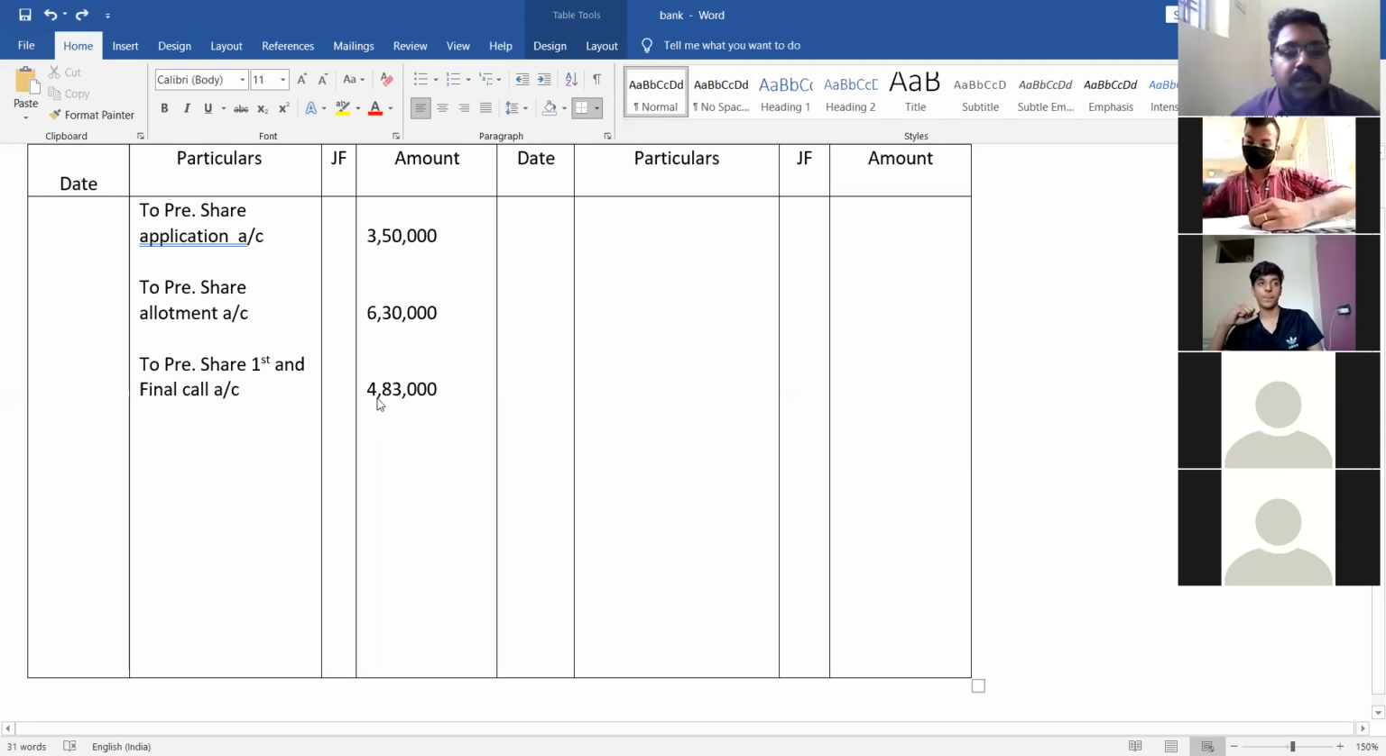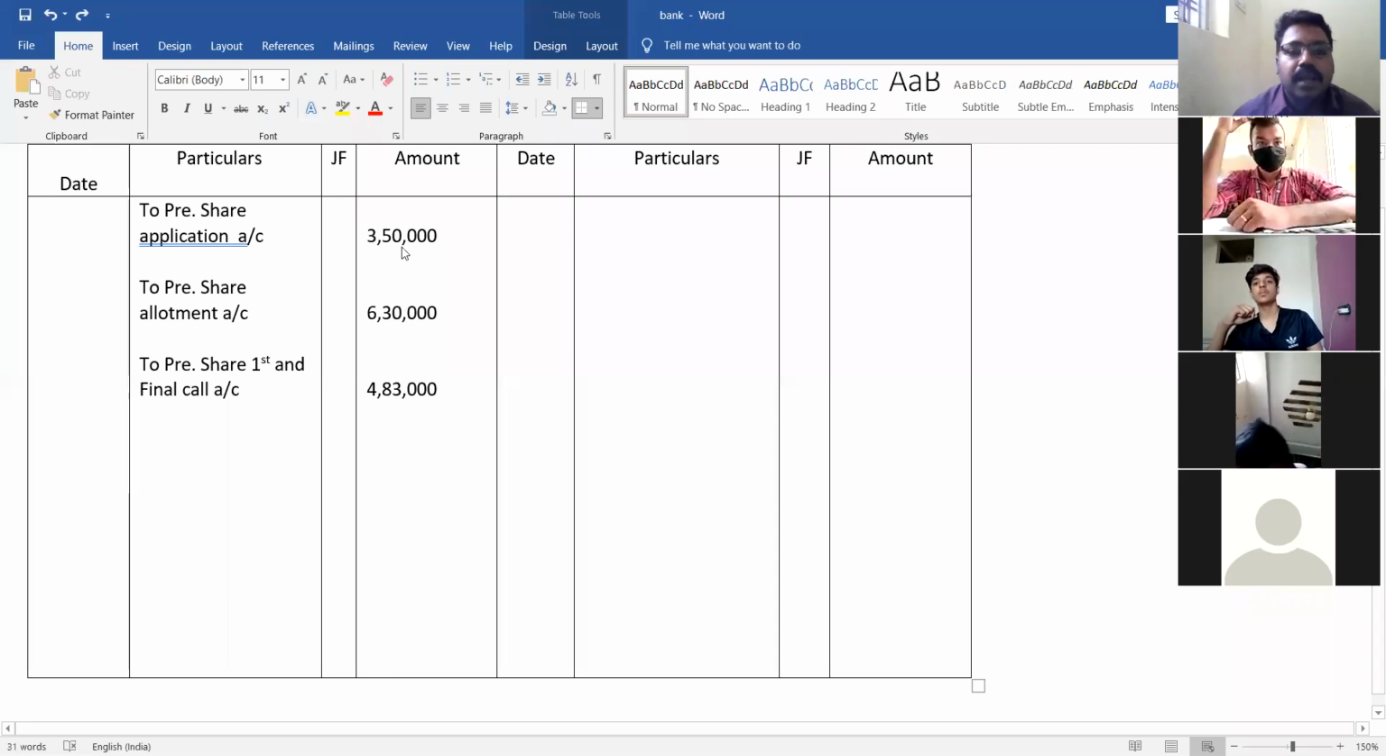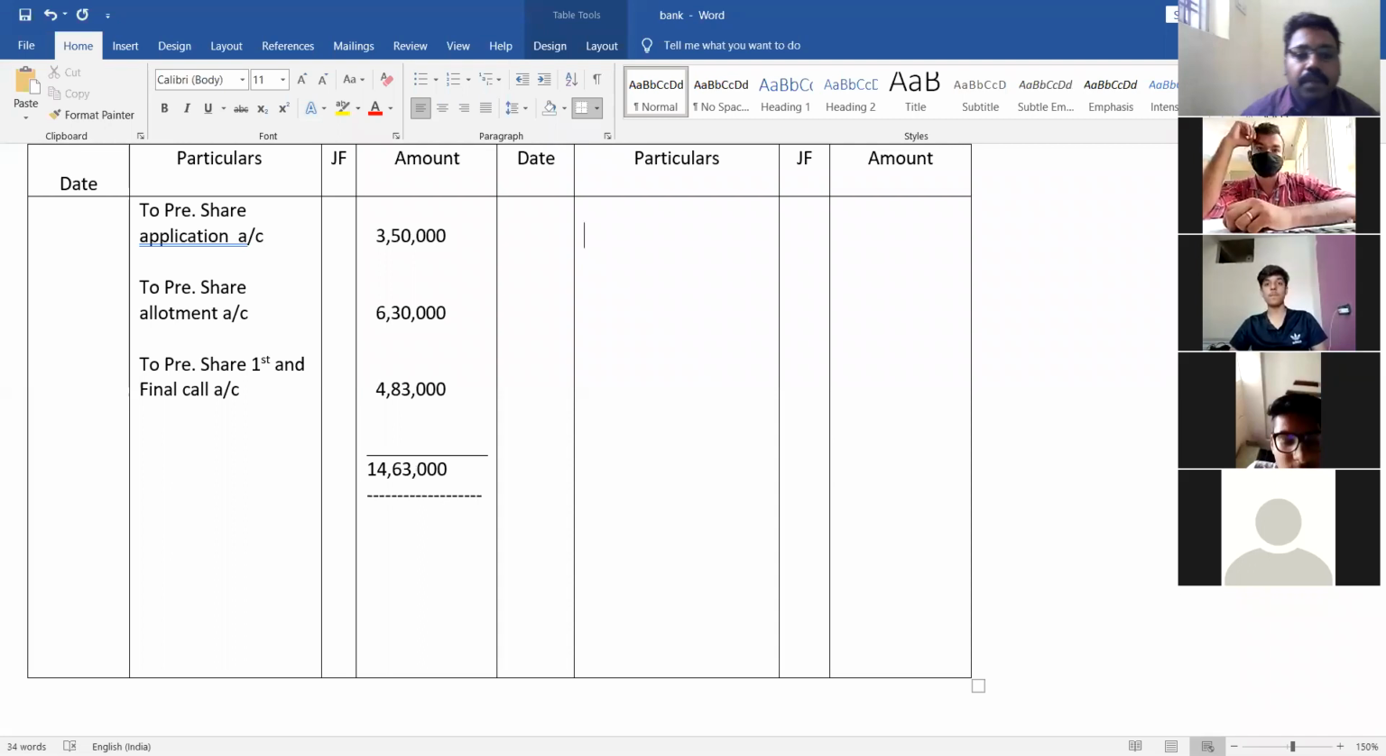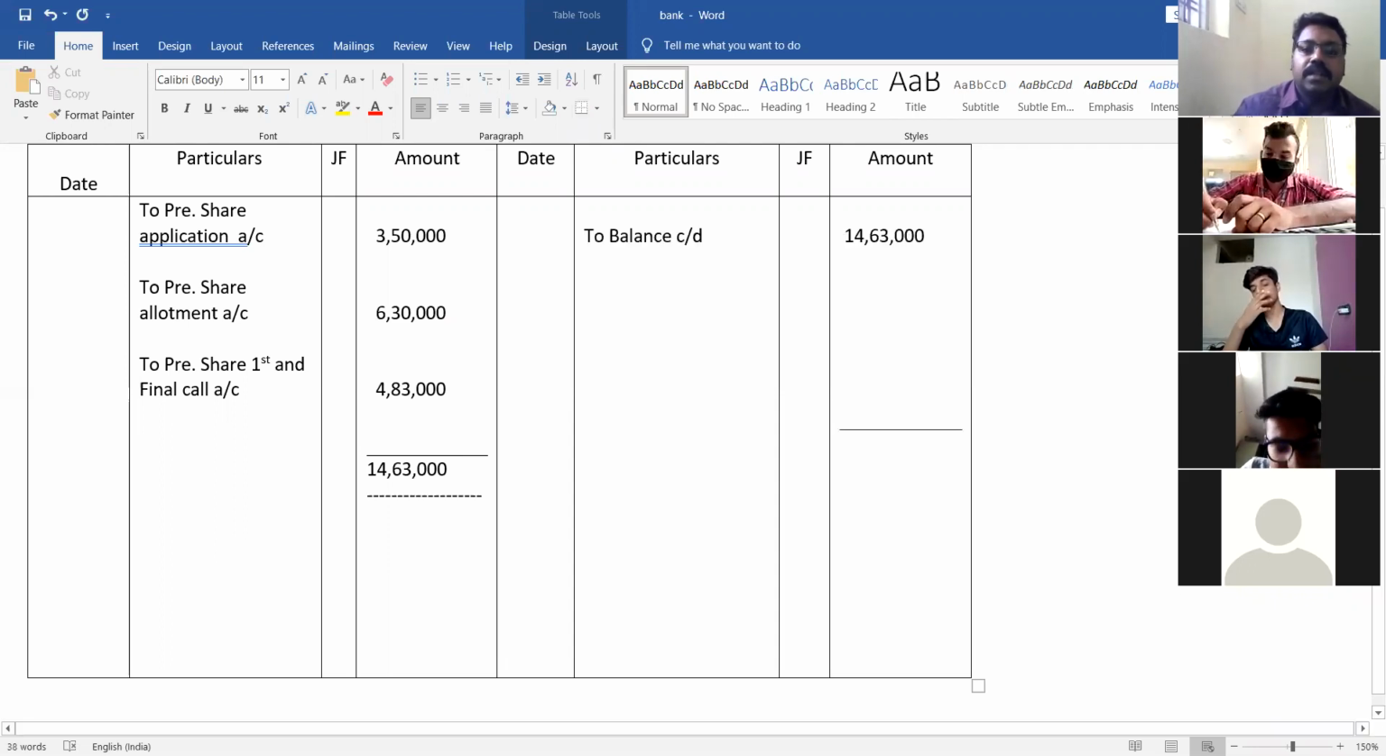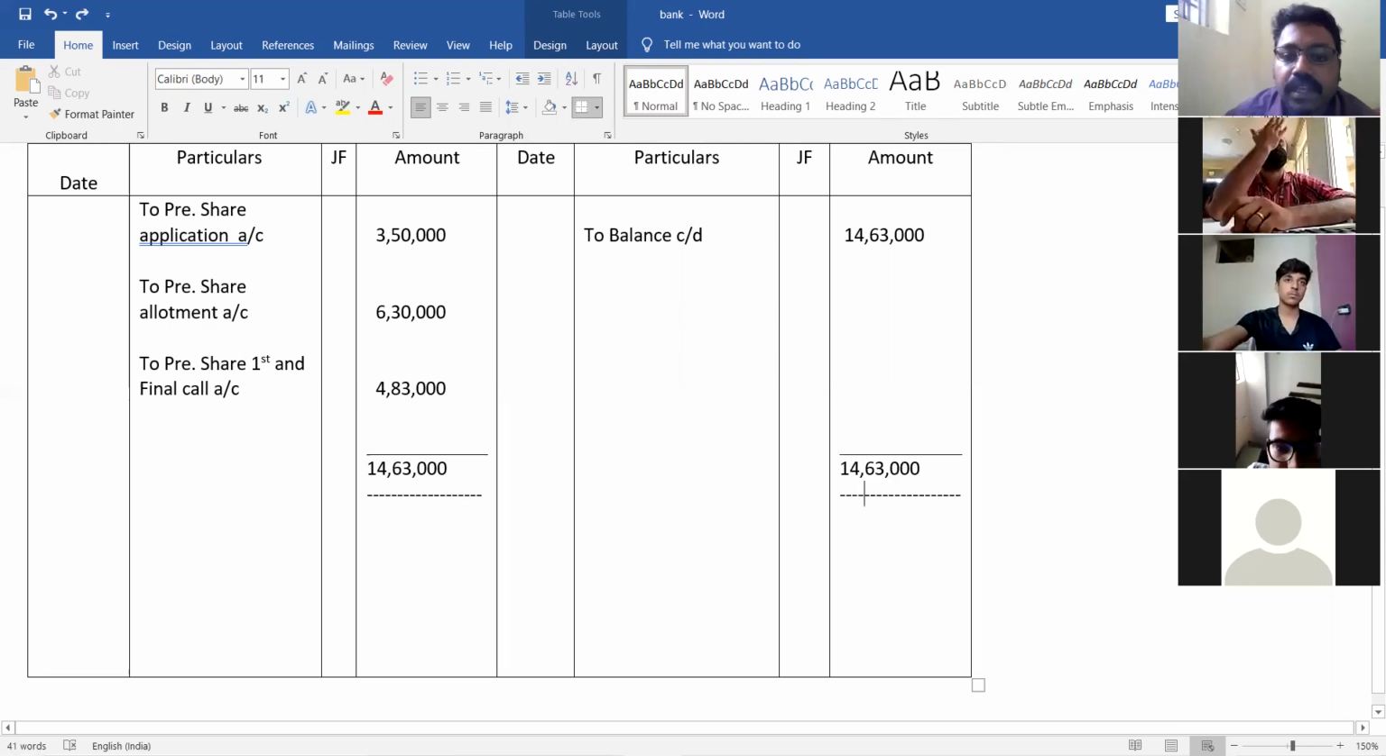Share first and final call, that is 4,83,000. So the bank has received on application 3,50,000, on allotment 6,30,000, on first and final call 4,83,000. If you total this, you'll be getting 14,63,000. On the credit side, nothing is there. If nothing is there on the credit side, you have to write it as by balance carried down. It is 14,63,000. Same amount you have to write.